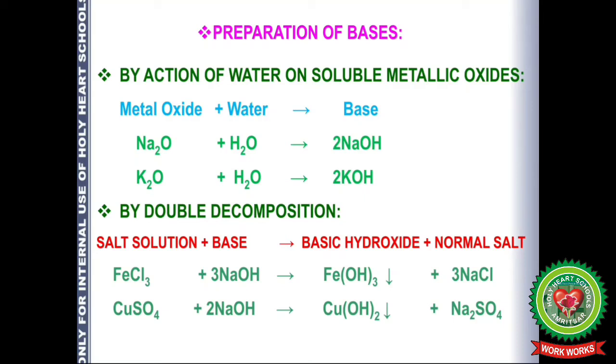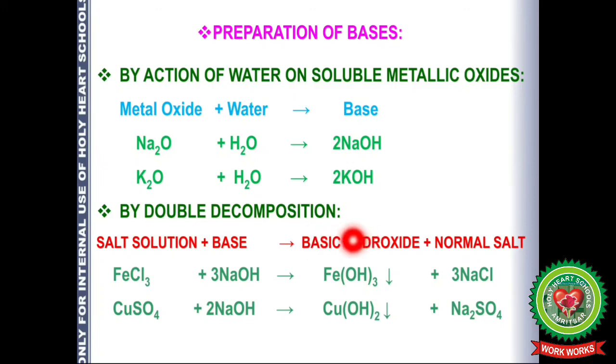The next method is by action of water on soluble metallic oxide. When a soluble metallic oxide like sodium oxide dissolves in water, NaOH is formed, which is a soluble base. So accordingly we can prepare bases like NaOH, KOH. The oxide should be dissolved in water and then we can obtain the base.